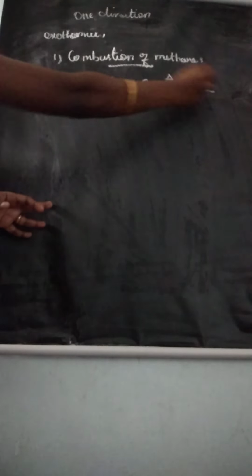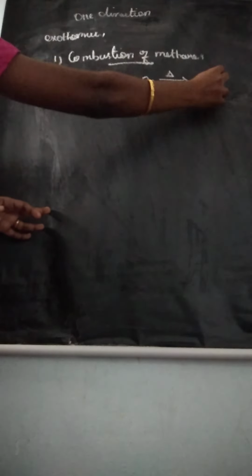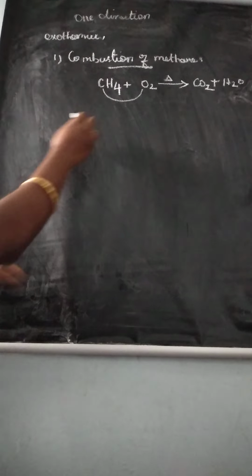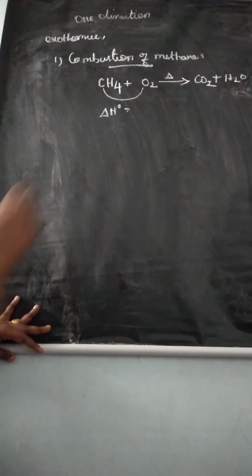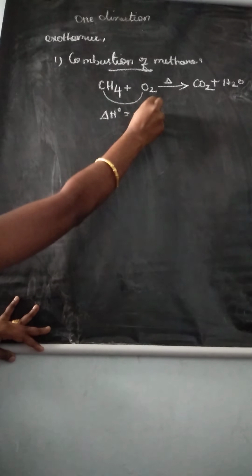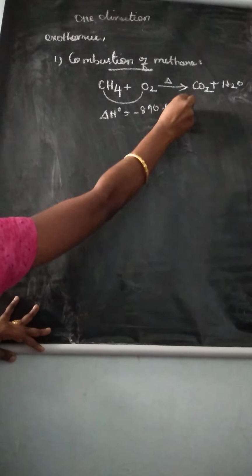It forms carbon dioxide and one more product, H2O. So the methane molecule burns with oxygen to form carbon dioxide and water. In this example, you can also write the delta H naught value: minus 890.4 kilojoule per mole.